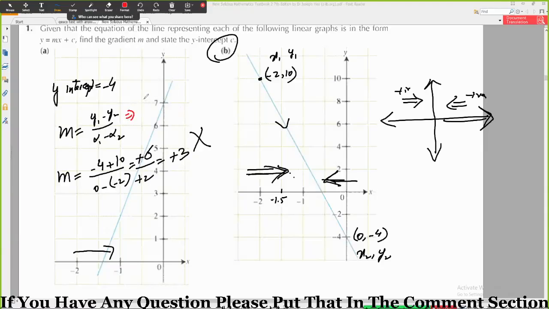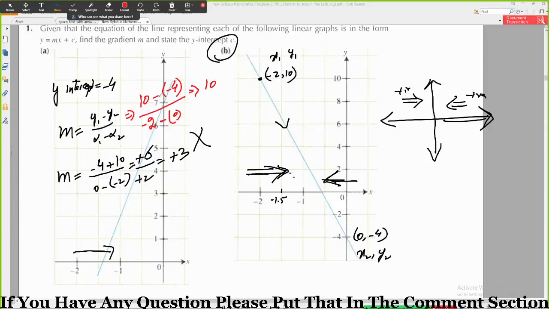This will be y1 is 10 minus y2 is -4. So you have to write -4 in brackets, because this is the formula negative sign and this is the value of y2, divided by x1. x1 is -2, negative x2 is 0.